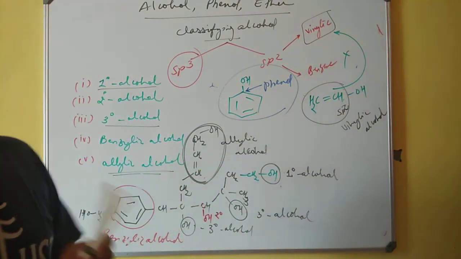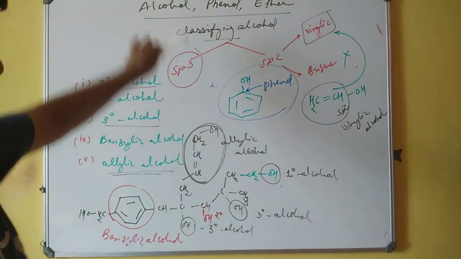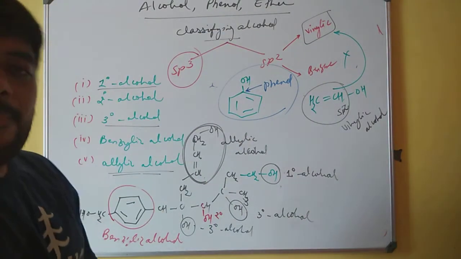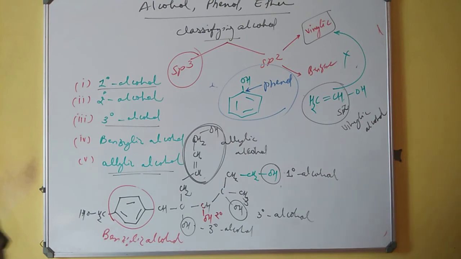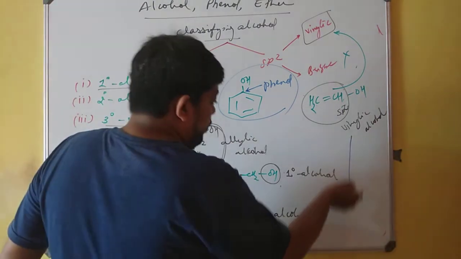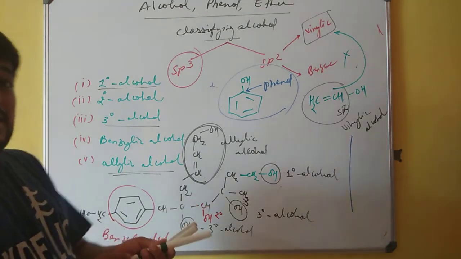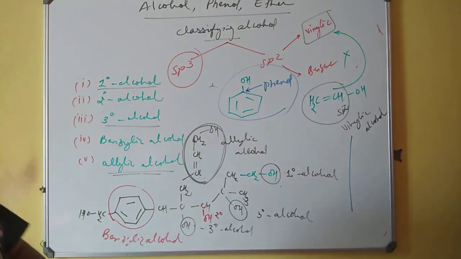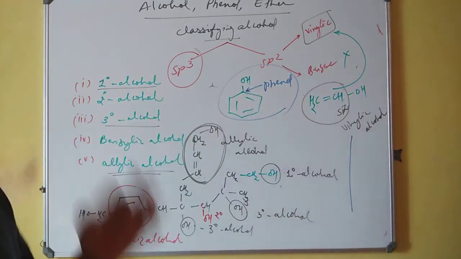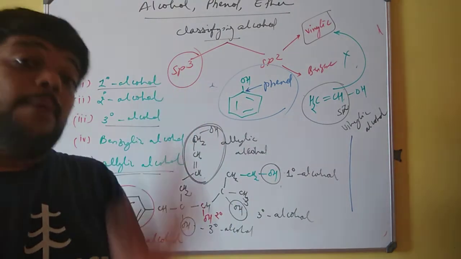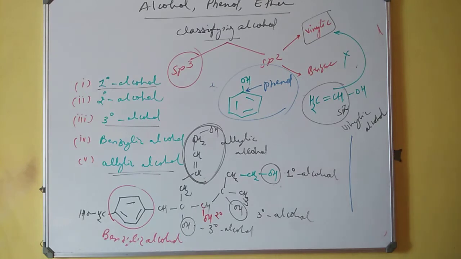So this is a special class now. It is not included in alcohol, but it is a phenol. But we are interested in a little more detail about vinyl alcohol. But that detail can be made clear when I classify alcohol not on the basis of hybridization, but on the basis of number of hydroxyl groups. So I hope we are clear with this section.